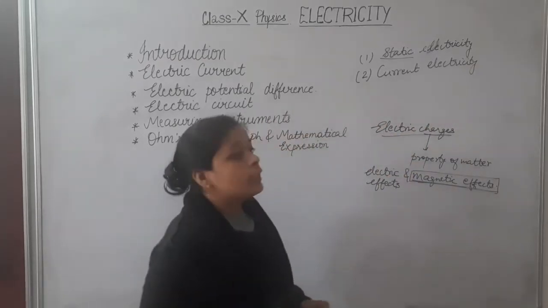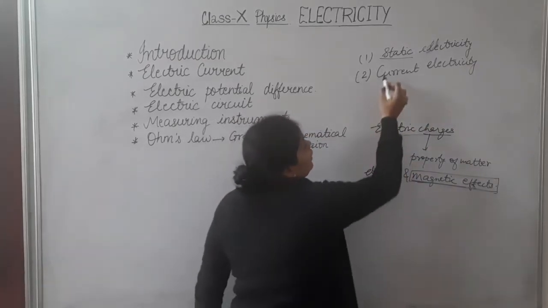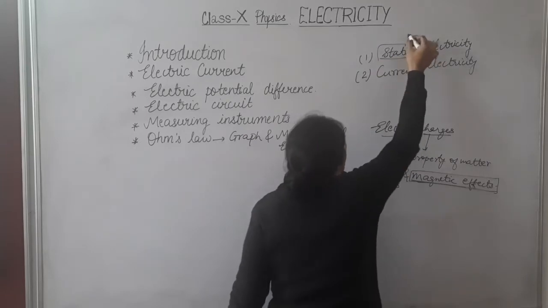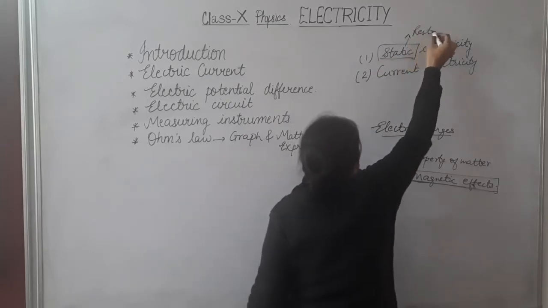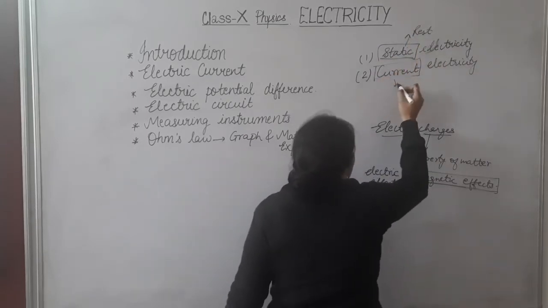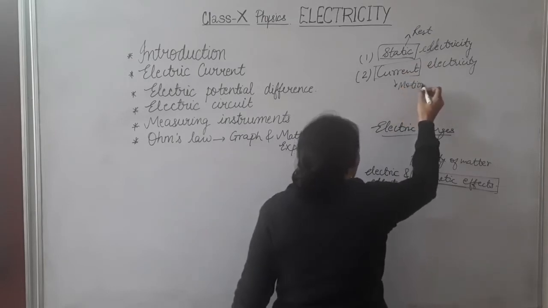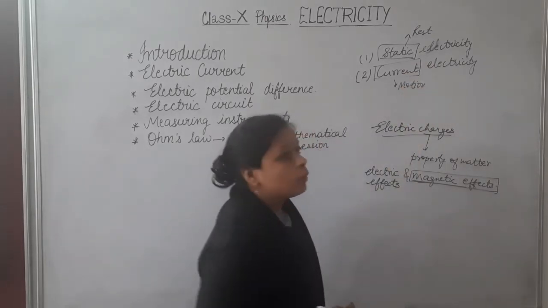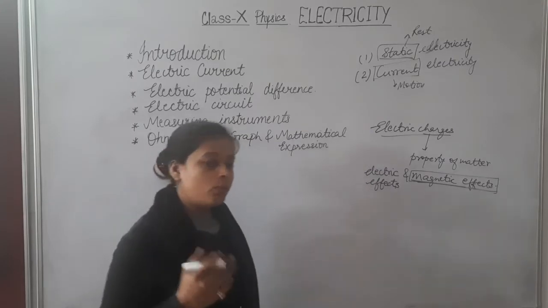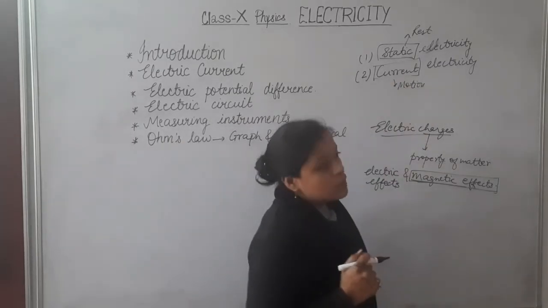If we try to understand the meaning of the word static, it means rest, and current means motion. If we are speaking about anything related to current, then we are talking about motion, and static means rest.